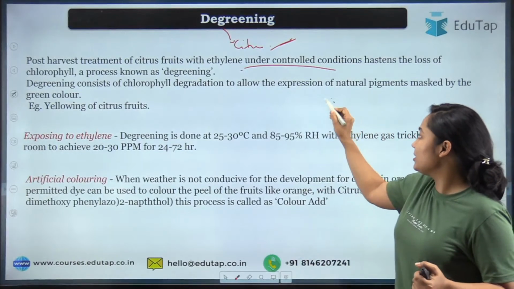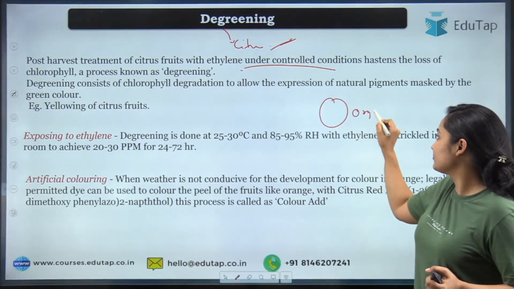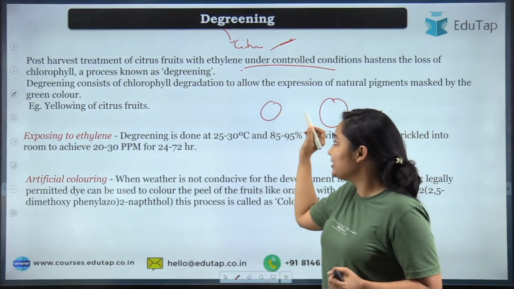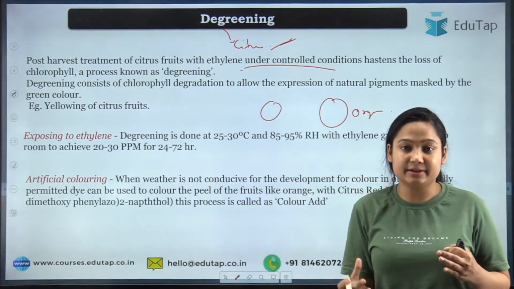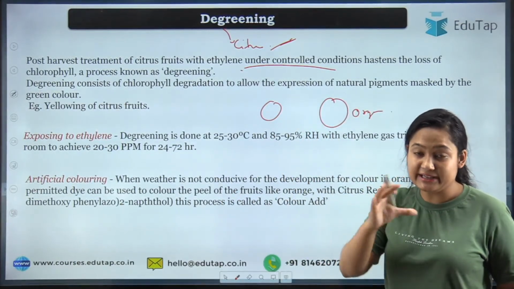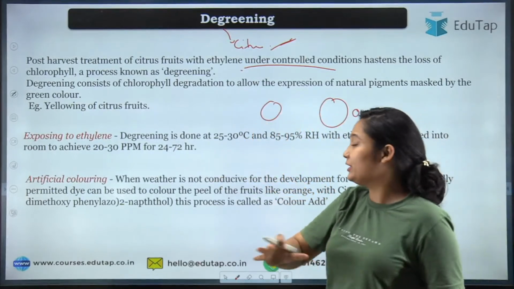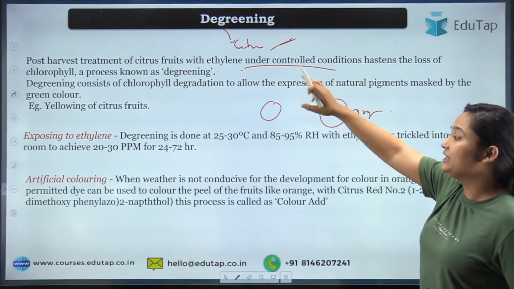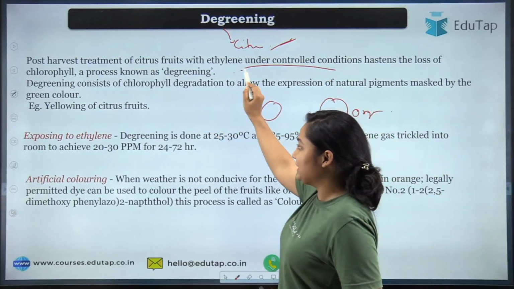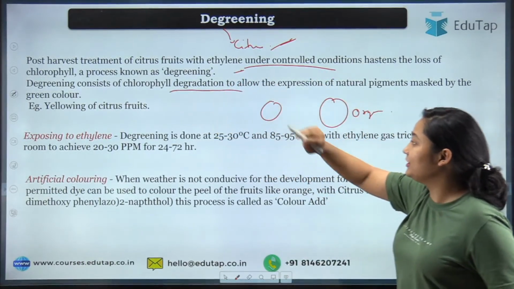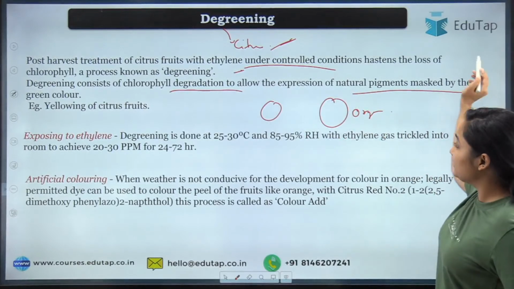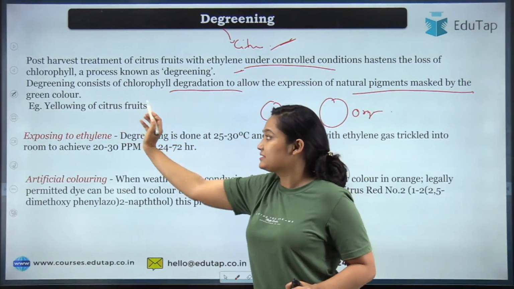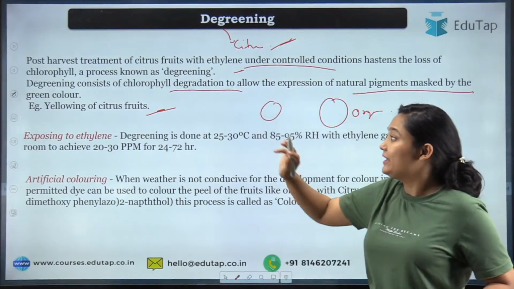When we talk about, let's say, oranges, when we are talking about mosambi, we want the fruit that is colored and not green, a little yellow, orange, red. So that kind of condition. How can you do it? You need to remove the green color. That you will do with the help of ethylene gas. So in degreening, chlorophyll degradation will be allowed by the release of ethylene gas. As we can see, yellow coloring happens in the citrus fruit.